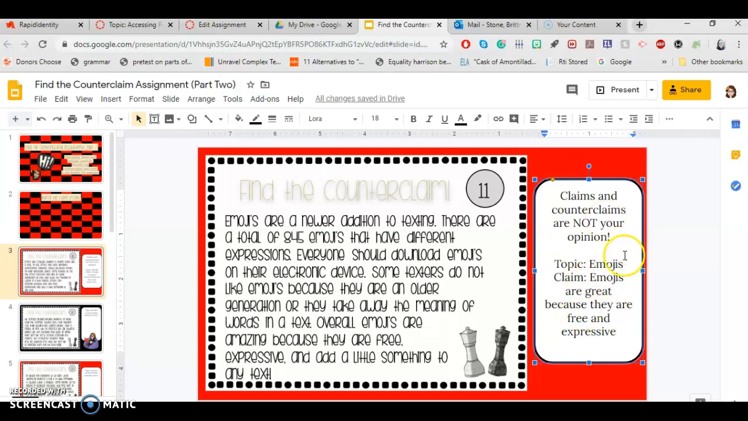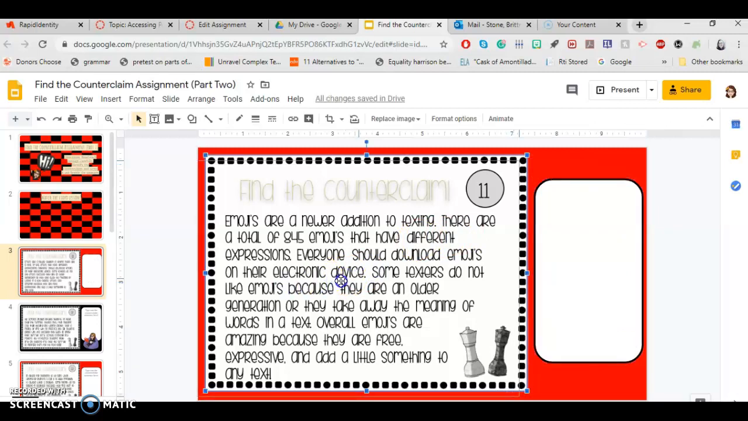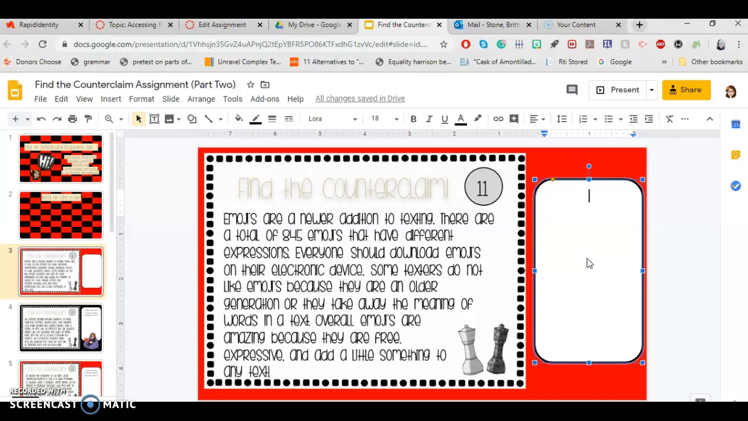So I know what our topic is, I know what our claim is. So now I have to think, okay, well, what is their counterclaim, right? So their counterclaim, what would be the opposite? Obviously thinking that emojis are not good. So where in the text does it talk about emojis not being good? Well, if I read closely, it says some texters do not like emojis. So there's a key right there that this is the opposite. They do not like emojis because they're an older generation or they take away from the meaning of the words in text. So our counterclaim then